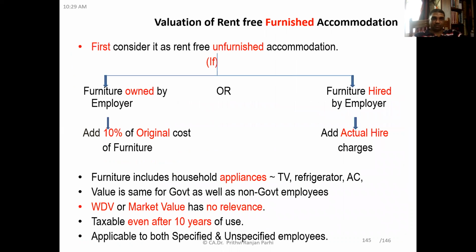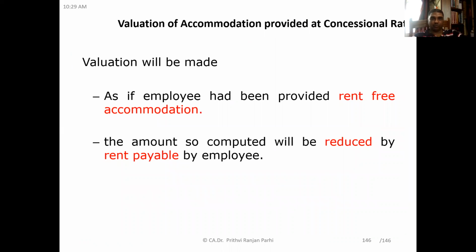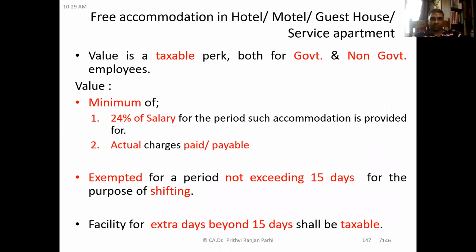Now, let us move to the next part. This is free accommodation in hotels, motels, guest houses, service apartments. If any accommodation is provided in a hotel, motel, guest house, or service apartment, what will be the value?